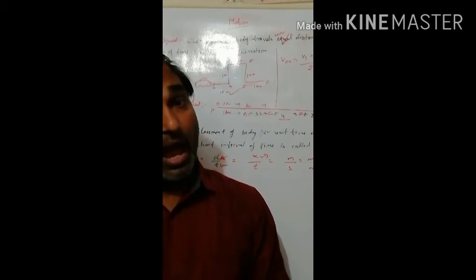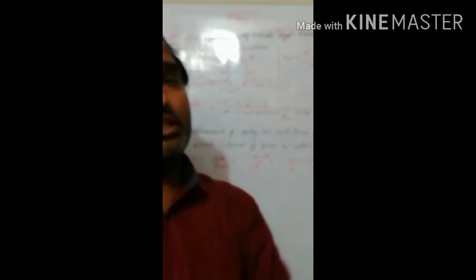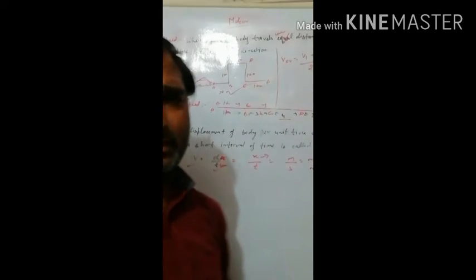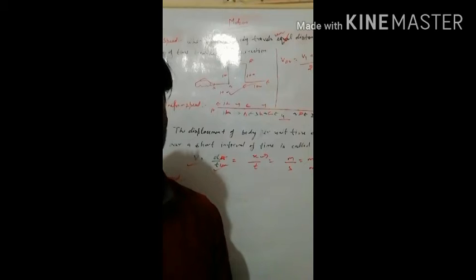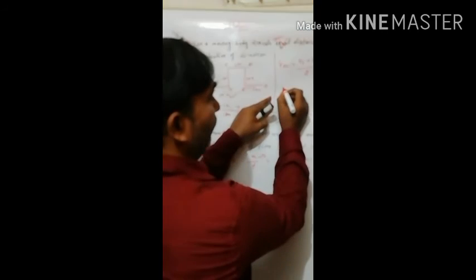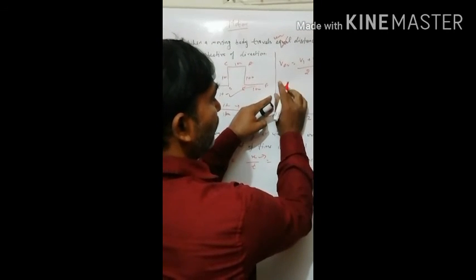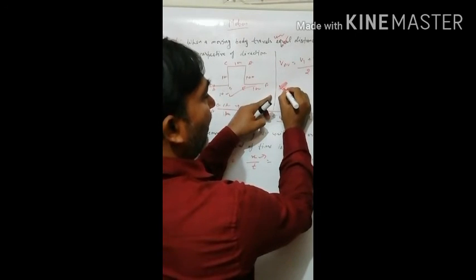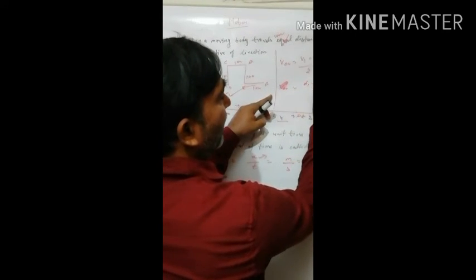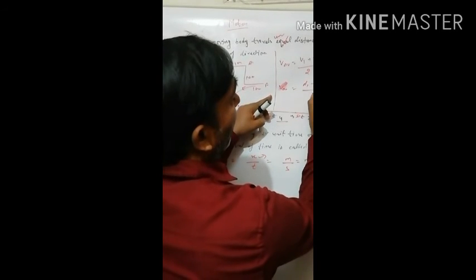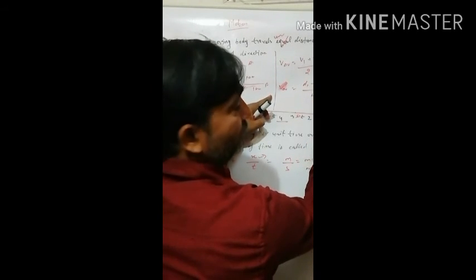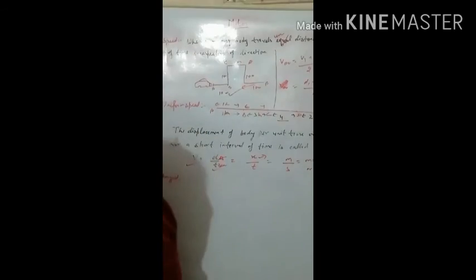Third, average speed is total distance upon total time. Total distance means d1 plus d2 plus d3 and so on, upon t1 plus t2 plus t3 and so on.